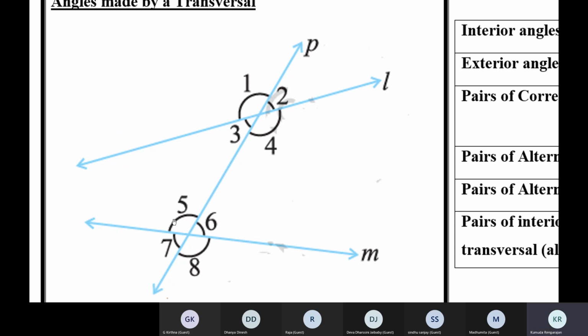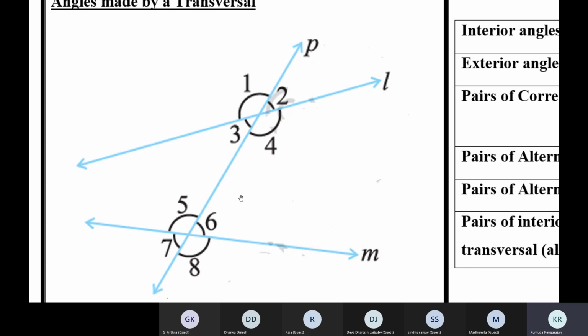What about 5 and 6? What is 5 plus 6? 180. That's not based on parallel lines. 5 plus 6 is 180 because the two angles lie on the straight line M. What is 5 plus 7? 180, because 5 and 7 lie on the straight line P. In fact, 6 plus 5 is 180. 5 plus 7 is 180. 7 plus 8 is 180. 8 plus 6 is 180.